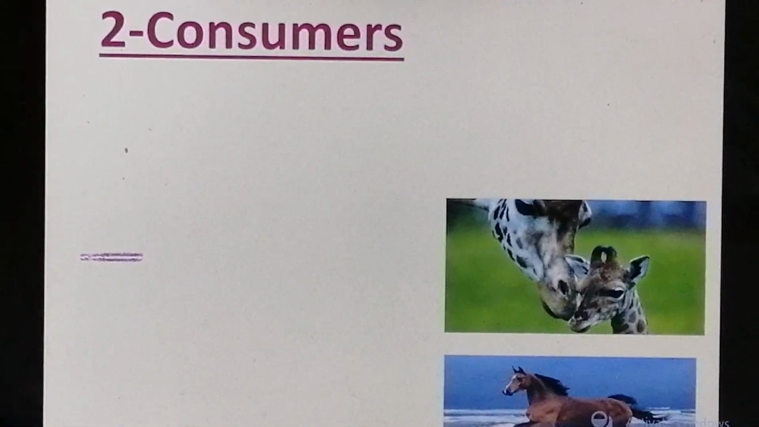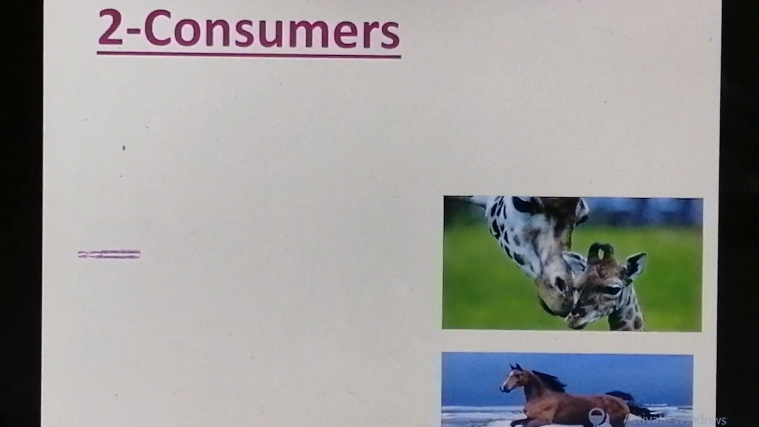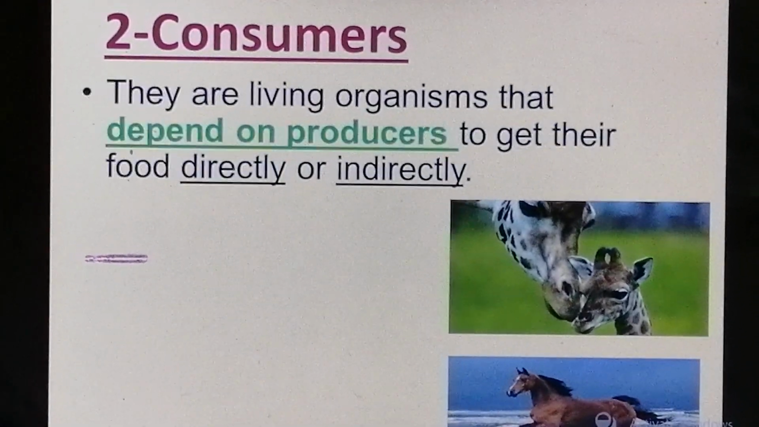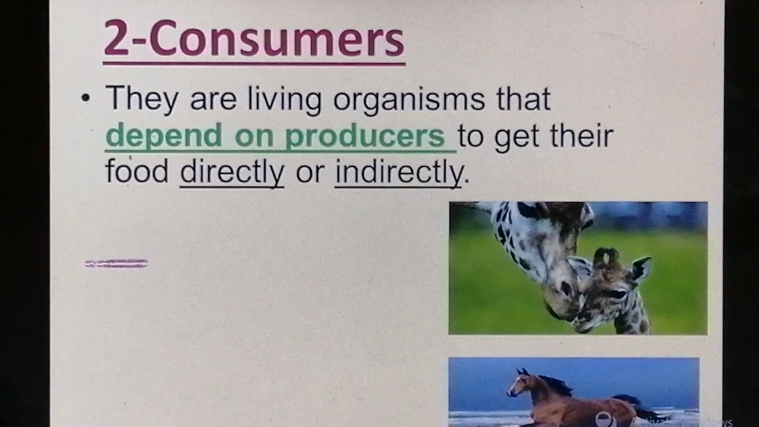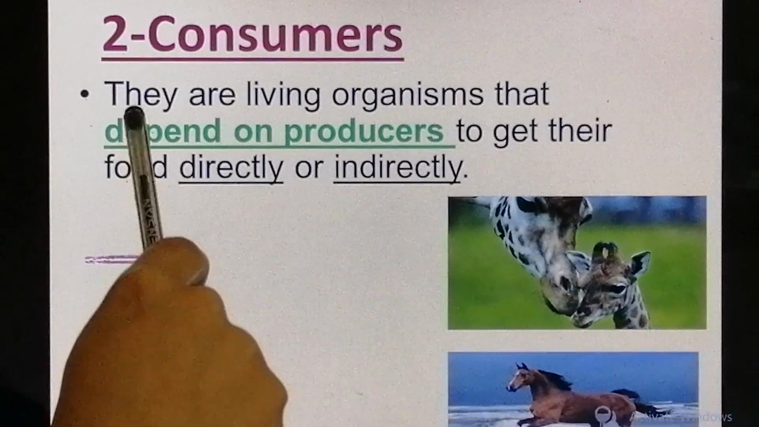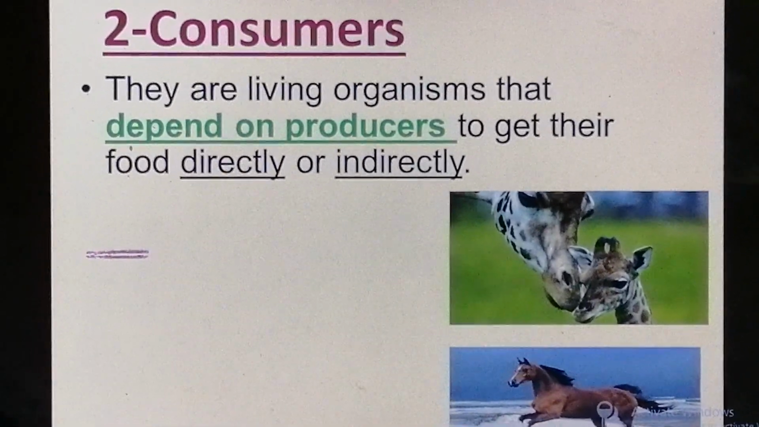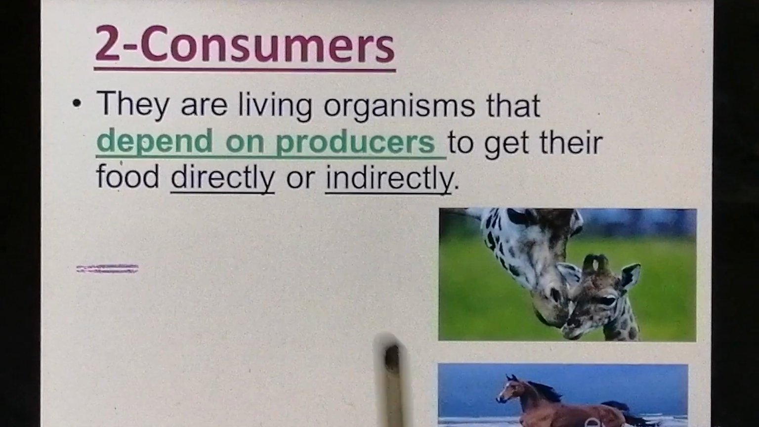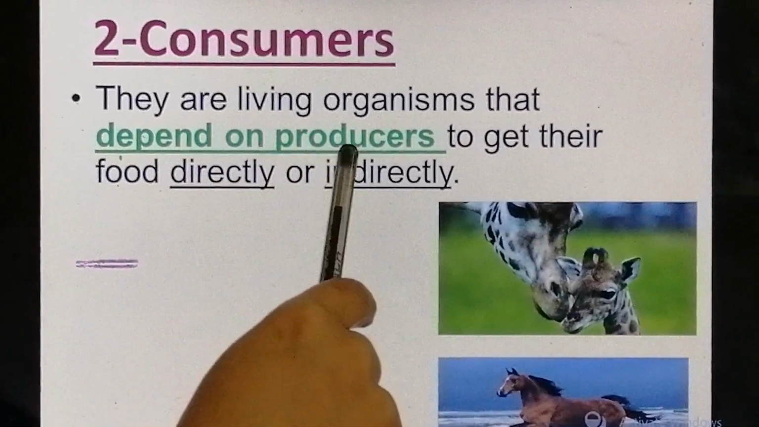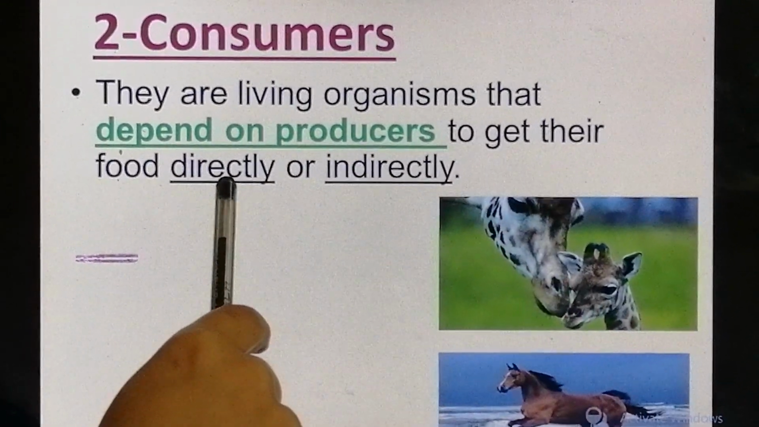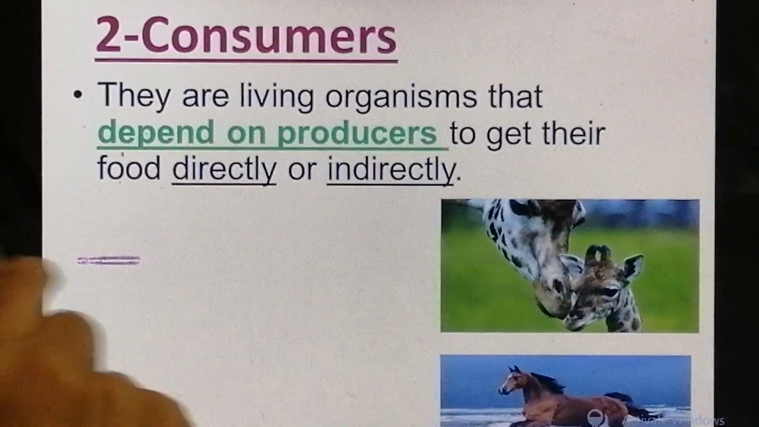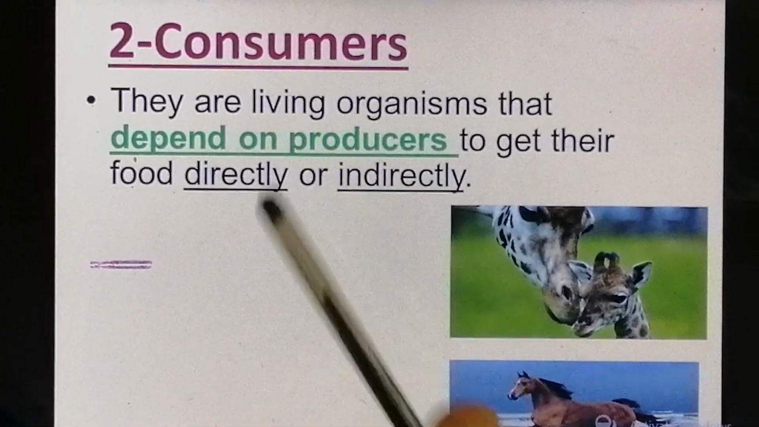Now, the second type of living organisms are consumers. And what are consumers? Consumers like us. They are living organisms. They cannot make their own food, but they depend on producers to get their food, directly or indirectly. What is meant by directly or indirectly?